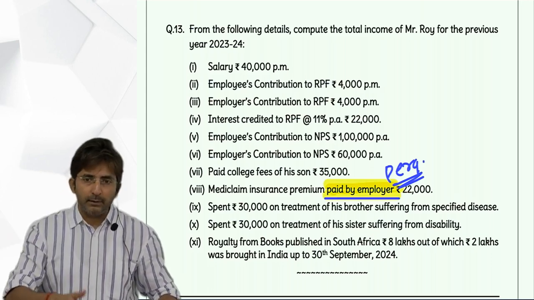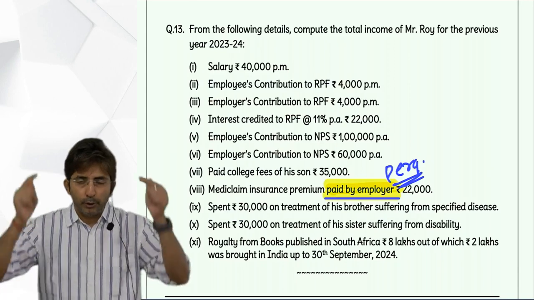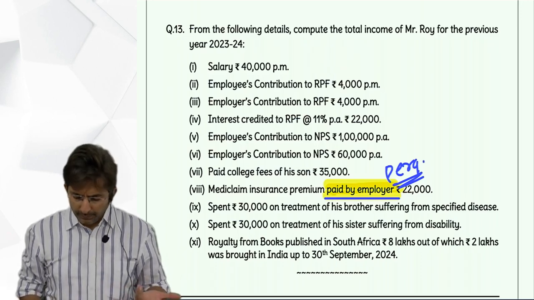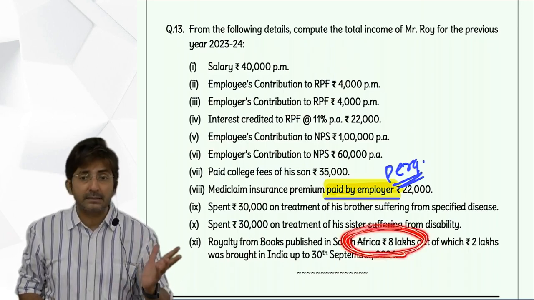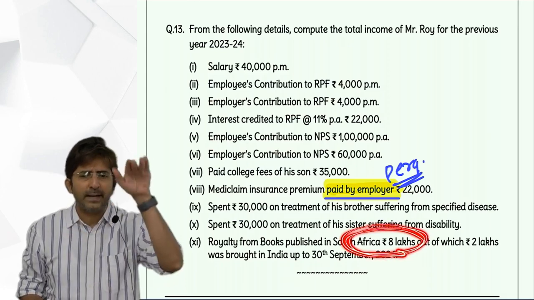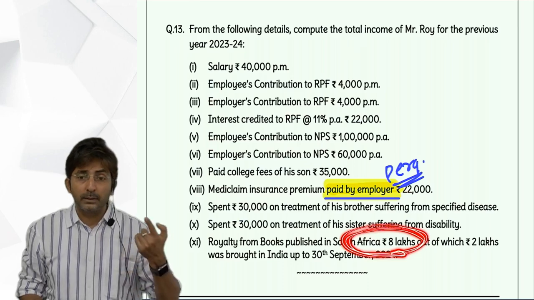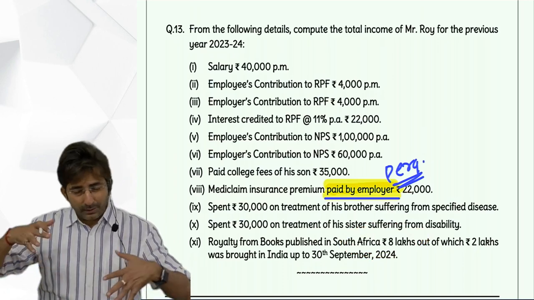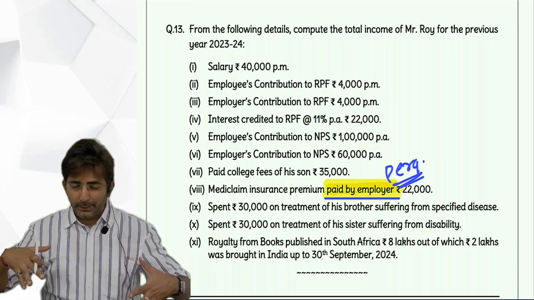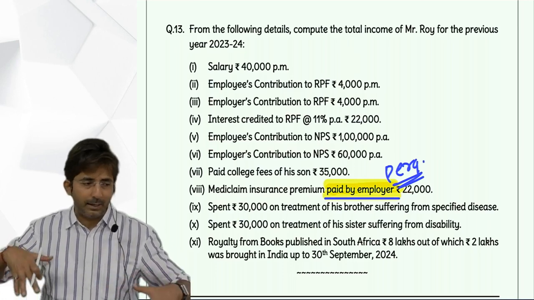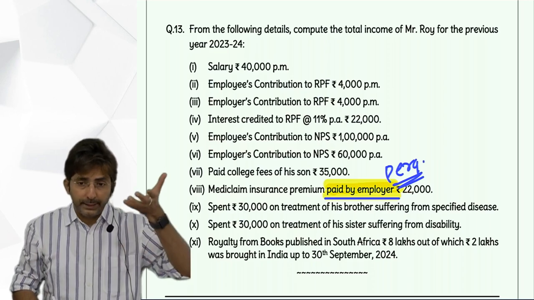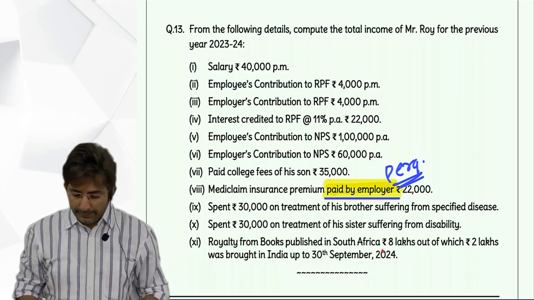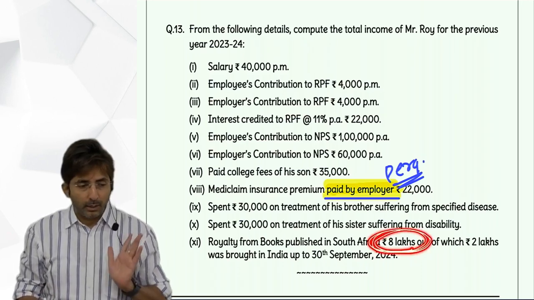But in income, why would the government put a condition? When you are showing the income, you have to show the full income. So your actual royalty income is 8 lakhs. You will show the full 8 lakhs under income from other sources, one of the 5 heads. When you take the deduction, those conditions will come, that it should be brought in India and so on. But while showing in income from other sources, show the full amount of 8 lakhs. So the entire 8 lakhs will come in income from other sources.